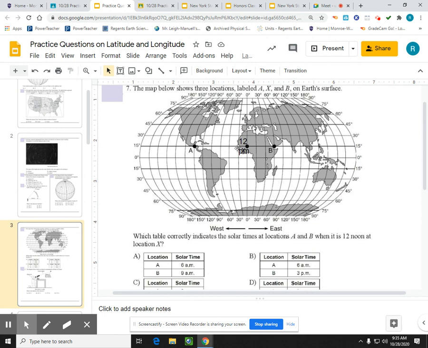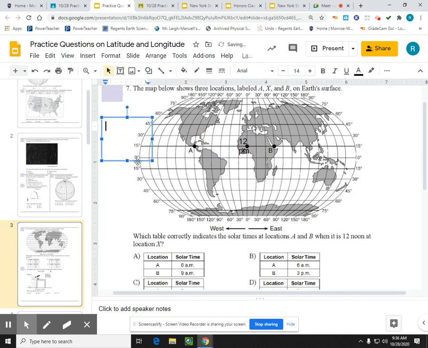If I take a look at where location A is located, 90 degrees to the west, the difference in angle would be a difference of 90 degrees. If I take 90 and divide it by 15, I see that the time difference is going to be a difference of 6 hours.